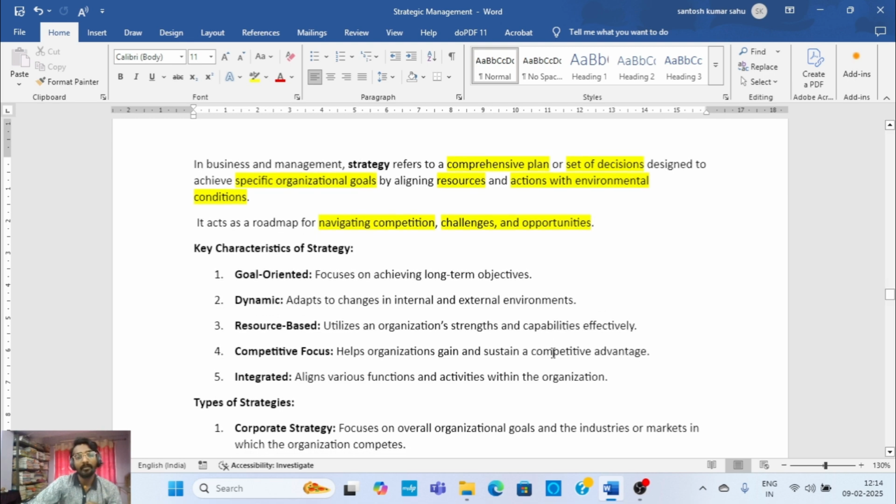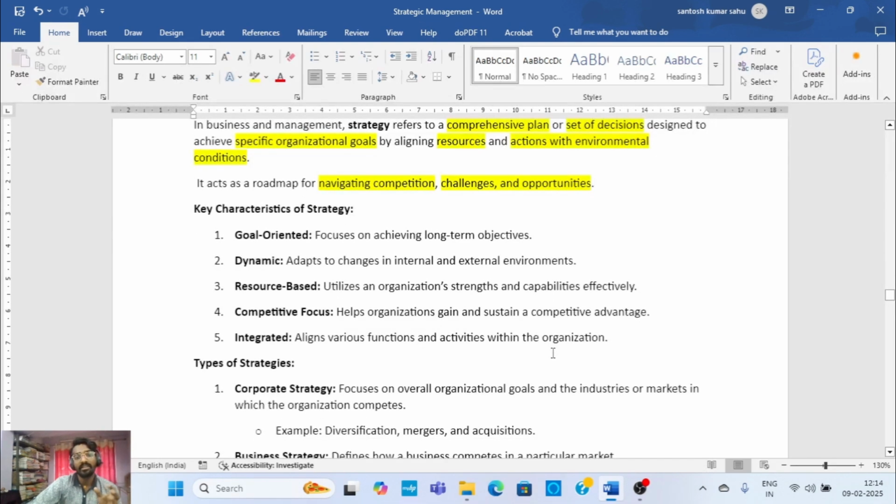Then second is dynamic, where it adapts to change in the internal and external environment; your strategy should be dynamic. And third one is resource based, that is, how to utilize an organization's strengths and capabilities effectively, okay.